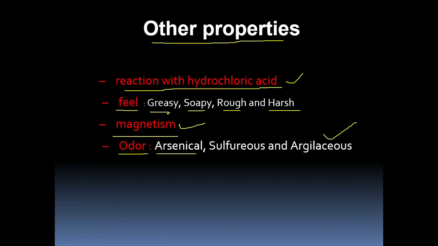If the smell is like garlic, that is arsenical. And sulfurous is like the smell of burning sulfur. For example, if you burn pyrite, it gives you a sulfurous smell. So these are also important other properties of mineral. I hope you understood all the properties of mineral.